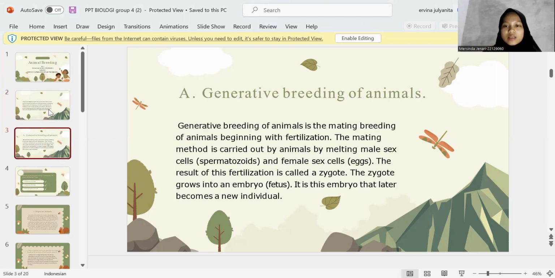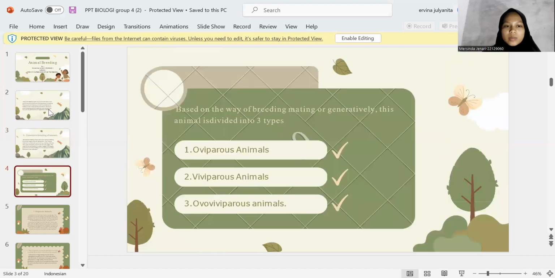The first topic is generative breeding of animals. Generative breeding of animals is breeding through mating, beginning with fertilization. The mating method is carried out by animals by releasing male sex cells or spermatozoids and female sex cells or eggs. The result of this fertilization is called a zygote. The zygote grows into an embryo. It is this embryo that later becomes a new individual.